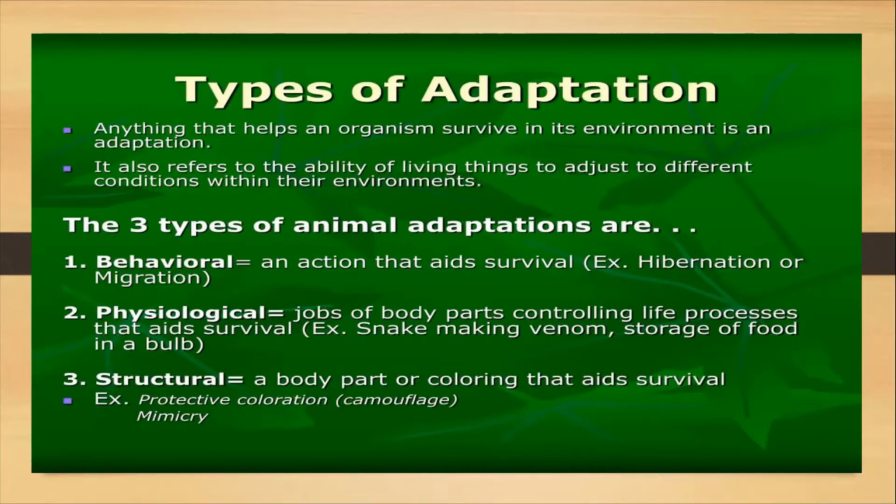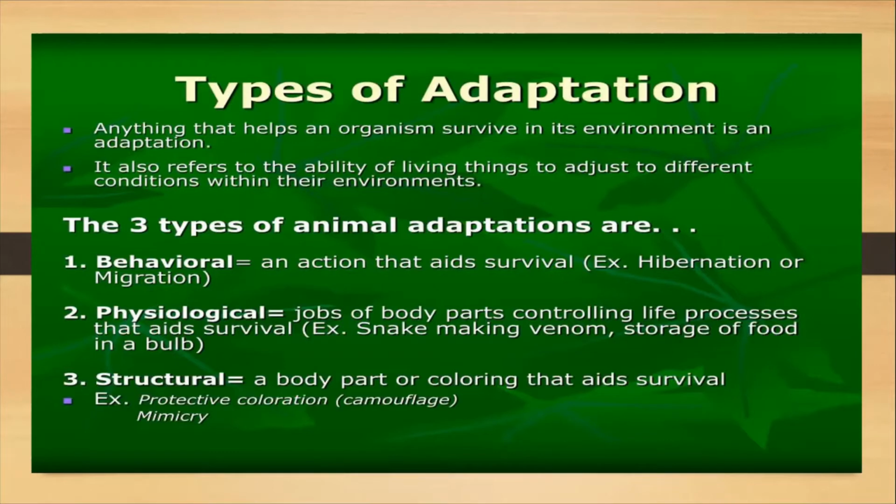Various parts of plants and animals modify in various ways to adapt to their environment. That modification, that development of certain parts in animals that help them to survive and flourish in their environment is termed as adaptation. Adaptations help animals to survive in changing environment.